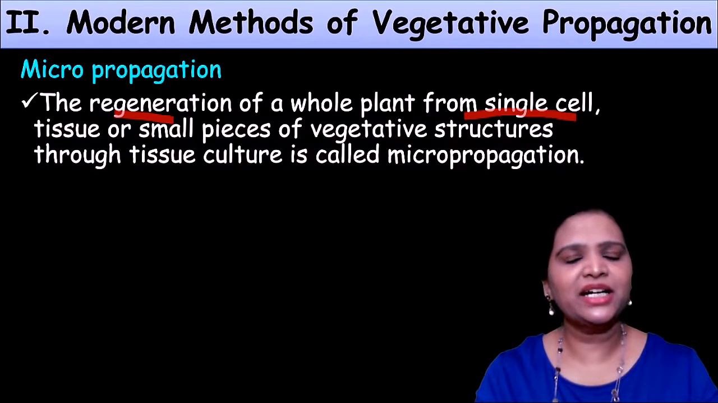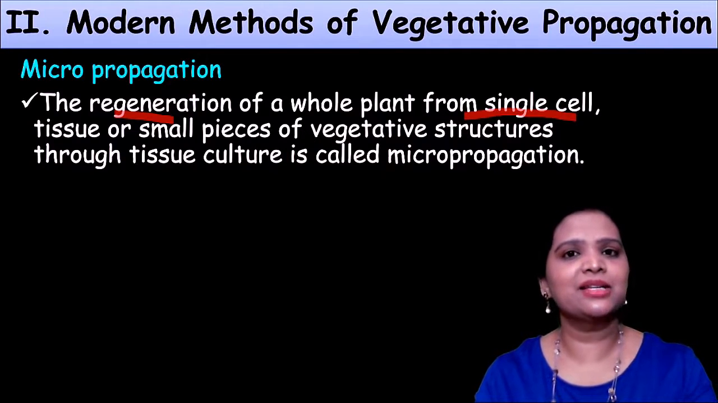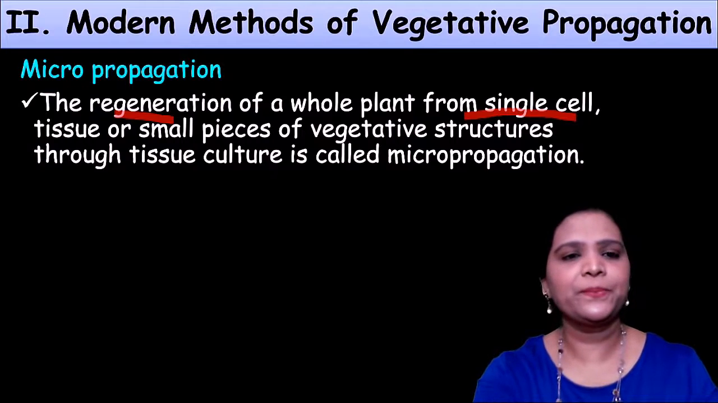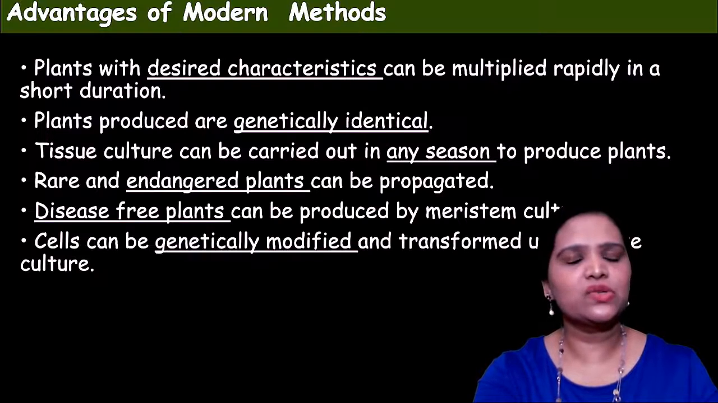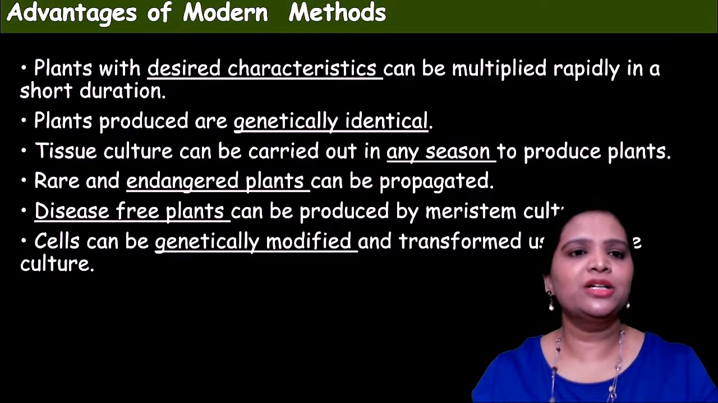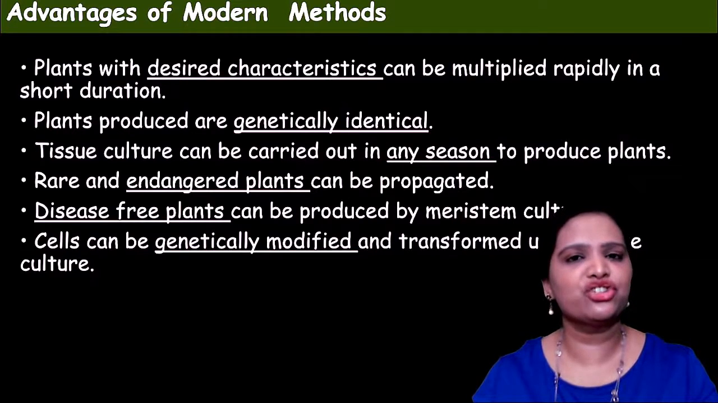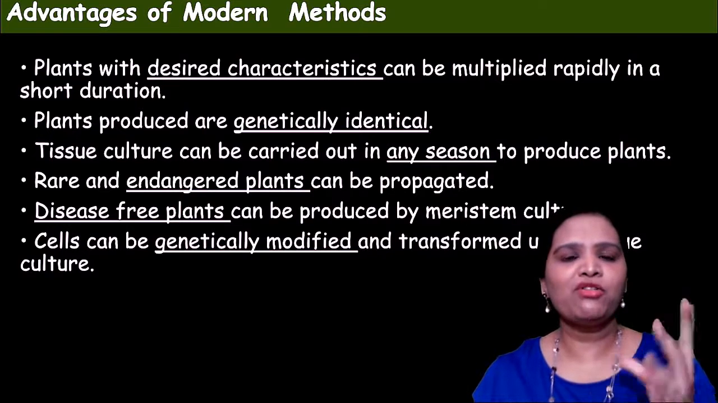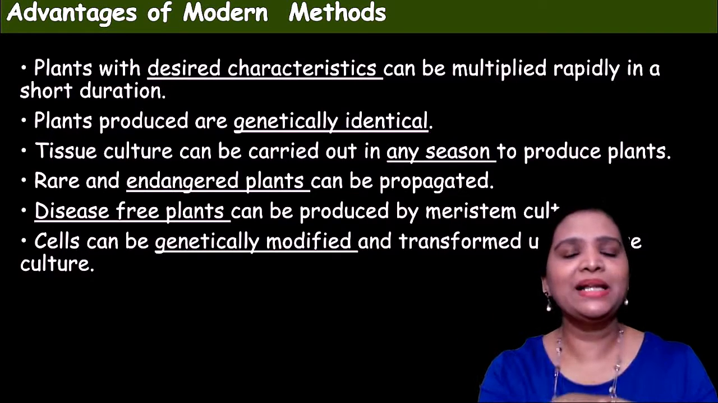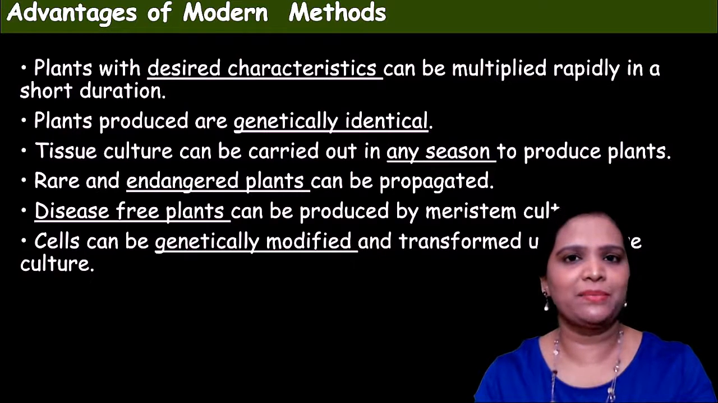So by this method we could make highly resistant plants, high yield plants like this. Whichever modification we want, we could make in this method. Okay, so let us see what are the advantages and disadvantages of this modern method. The advantages are the plant with the desired characteristics can be multiplied rapidly in a short duration. So whatever we need, if you want the shape of a mango with the taste of an apple, that also we can make in one plant.